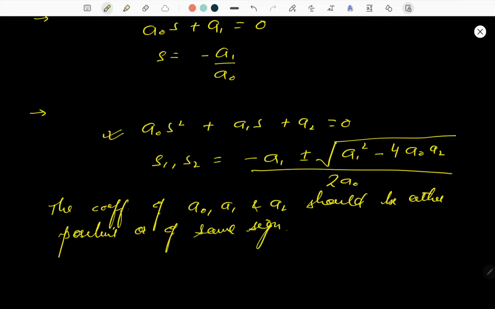All right, thus if all the coefficients of the first order or the second order polynomial are either positive or of the same sign, then it is simply concluded that the roots of the polynomial do not have a positive real part, and the control system whose characteristic equation is expressed by such a polynomial is stable.